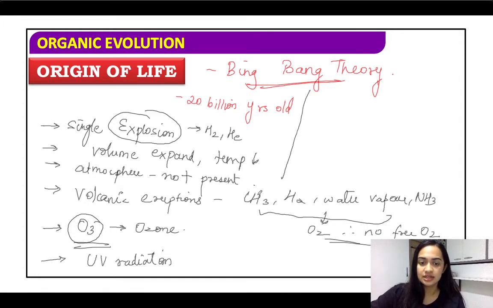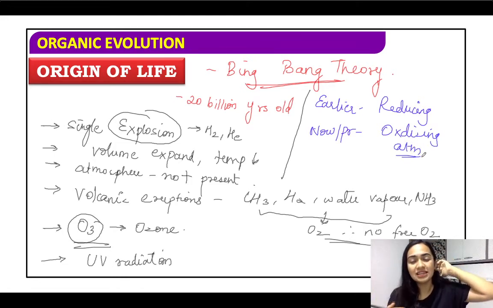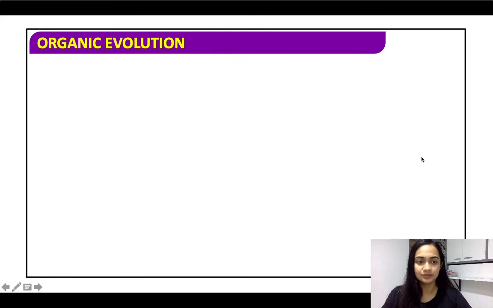So just write it down here with another color. This is a very important point that you need to remember: earlier we had a reducing atmosphere. But now, at present, we have an oxidizing atmosphere. So you need to remember this point. Earlier, मैं कितने early की बात करूँ, बहुत पहले जब अर्थ में लाइफ इवॉल्व हो रहा था तब हमारे पास reducing atmosphere थी. Now we have an oxidizing atmosphere. So these are the things that you need to keep in mind.